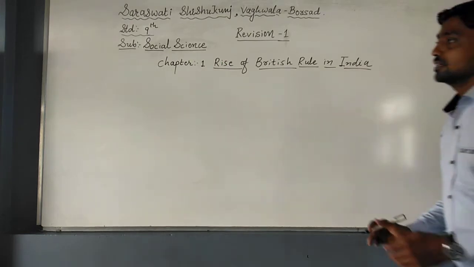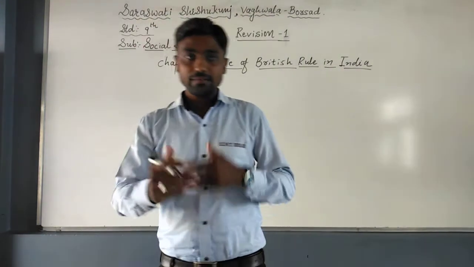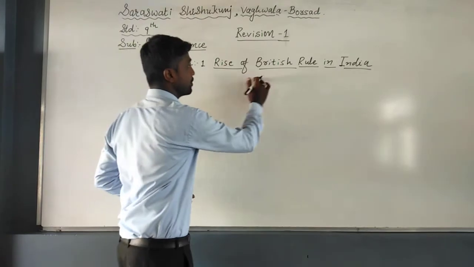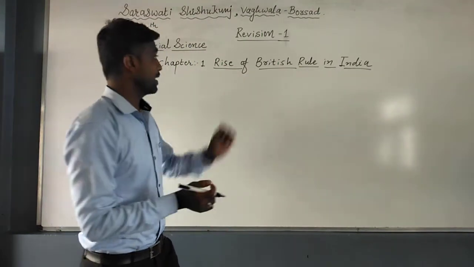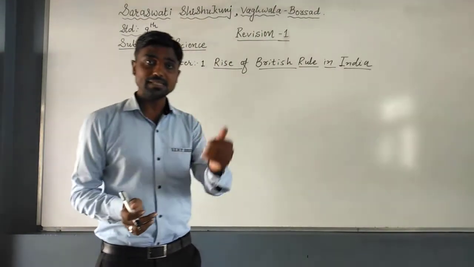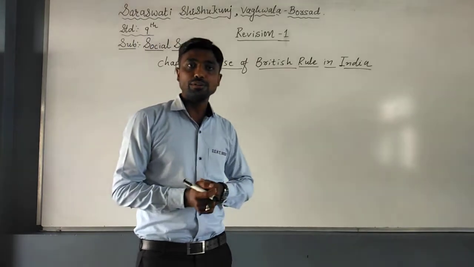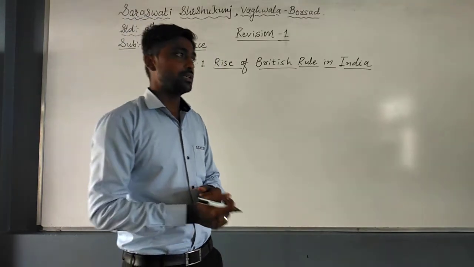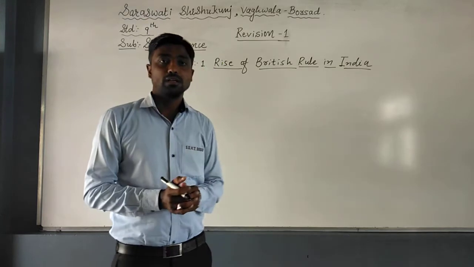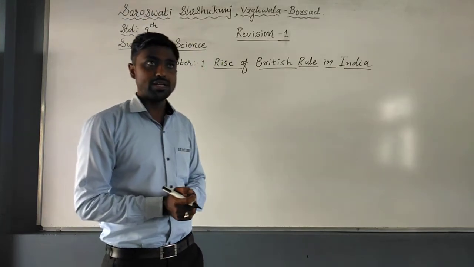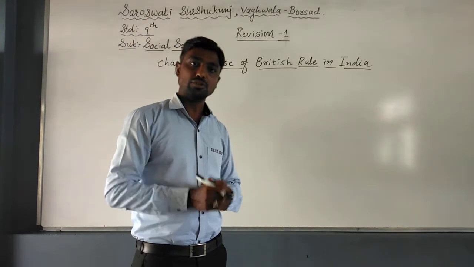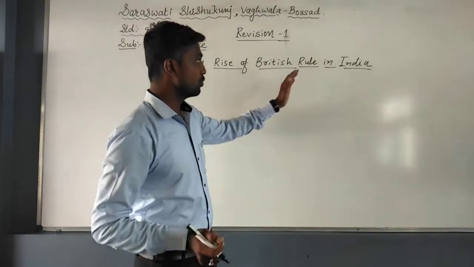Now you just see that when we start chapter number 1, Rise of British rule, they have given the title Rise of British rule. Why? Because the Britishers came to India for trade purposes. They did not come to India for ruling purposes. But slowly and steadily, due to their economic power or you can say educational power, they became the rulers of India.